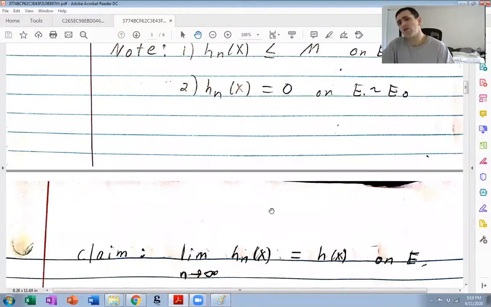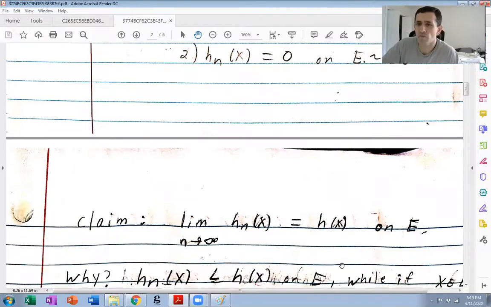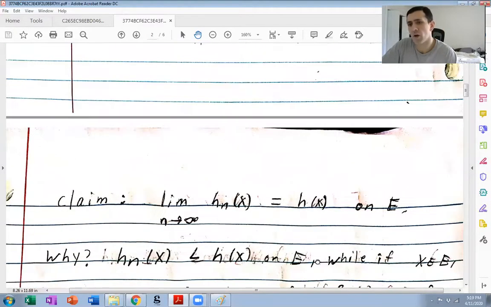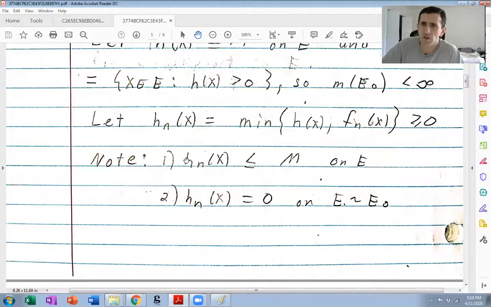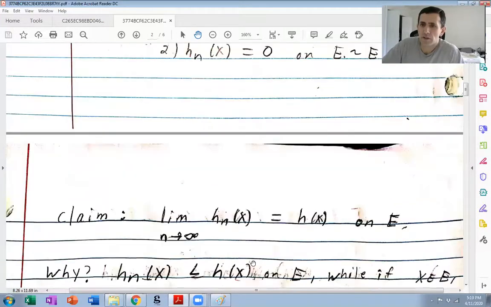Okay. So what's a little less trivial, but still not very hard, is that I claim that the hn's converge pointwise to h on E. How do we prove that? Well, first of all, hn is less than or equal to h on E. That's trivial, because it's the minimum of h and fn of x. All right, on the other hand, let's use the pointwise convergence of fn to f.